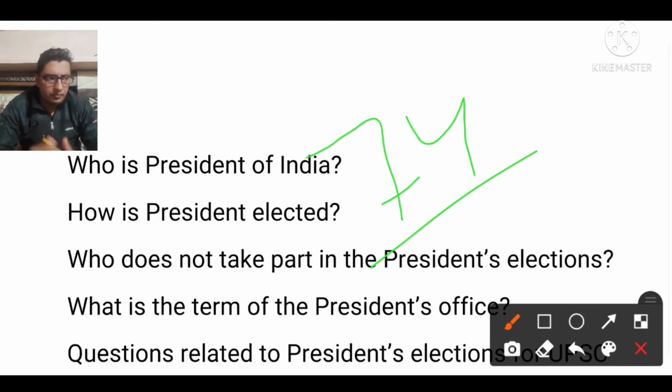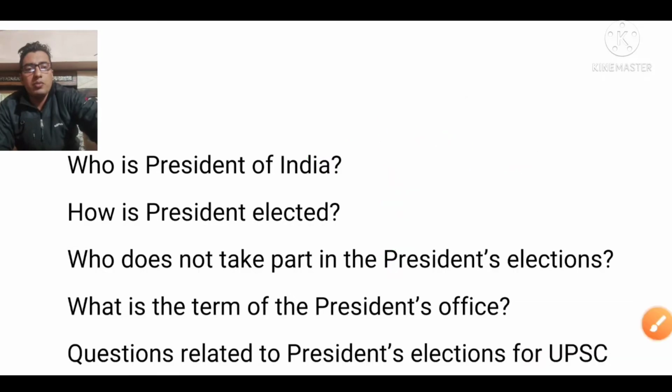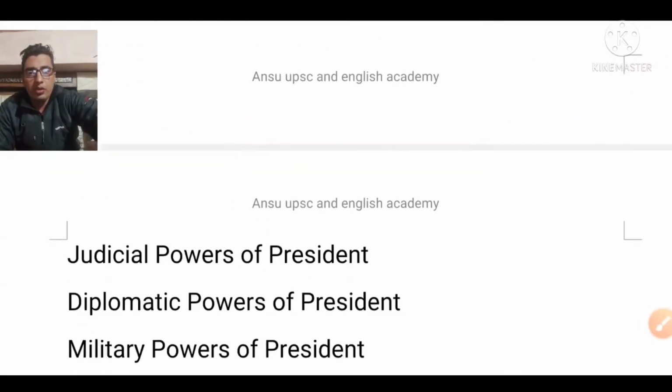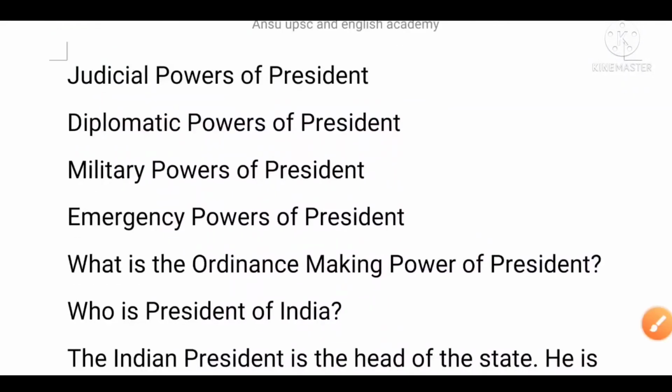Rajendra Prasad. How do we know about this? Because a famous constitutional expert, Subhash Kashyap, mentions all the letters exchanged between the president and prime minister at that time. In his book, Subhash Kashyap clearly mentioned how they were in a tussle regarding the powers of the president and prime minister.